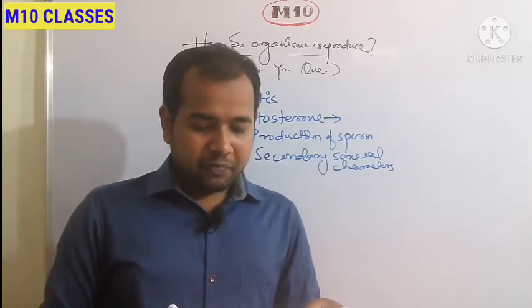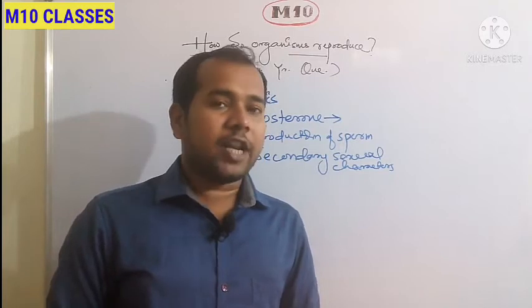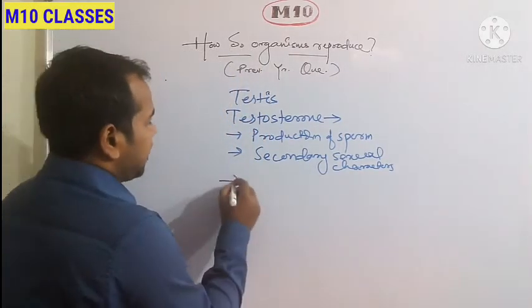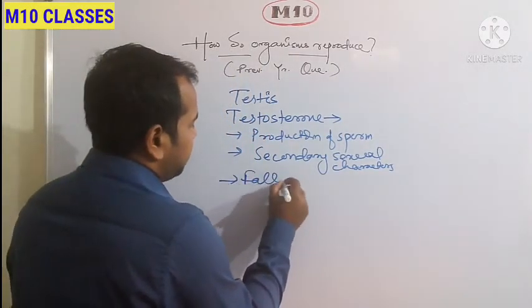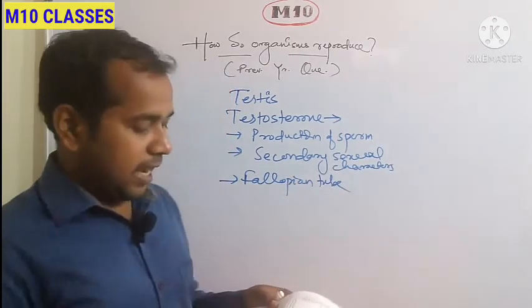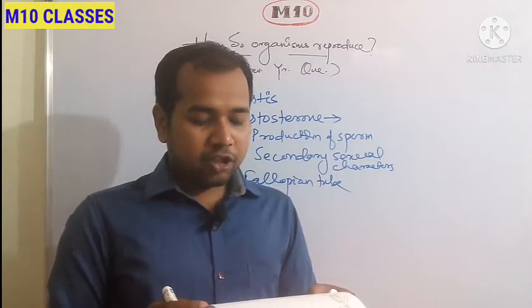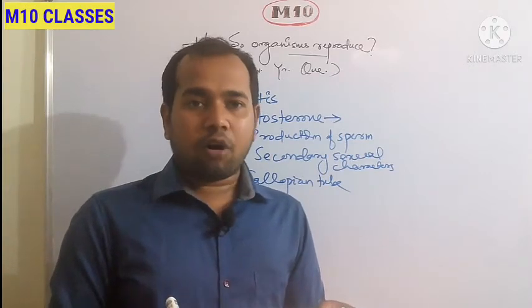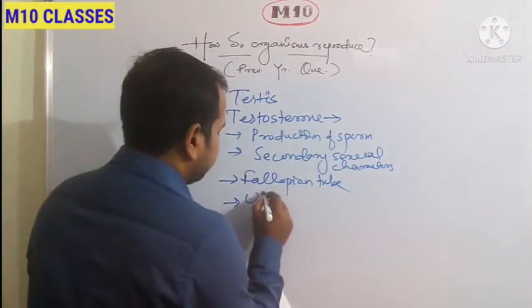Name the part of the female reproductive system where fertilization takes place. Okay, fertilization takes place in your fallopian tube. And implantation of the fertilized egg occurs in your uterus.